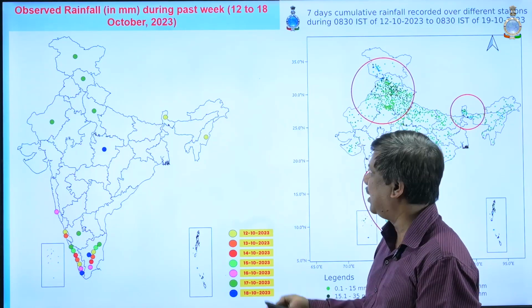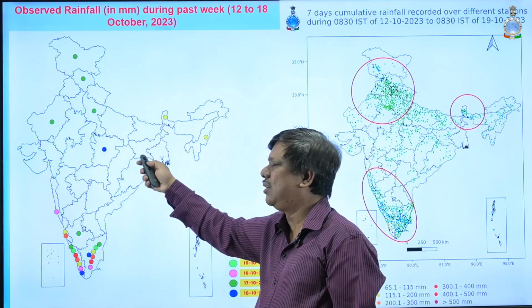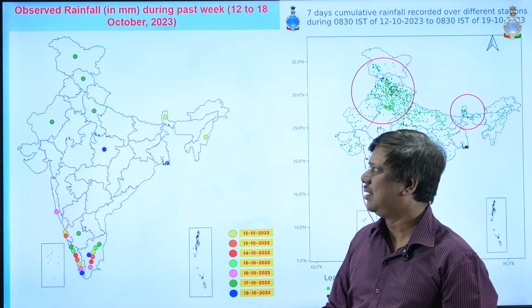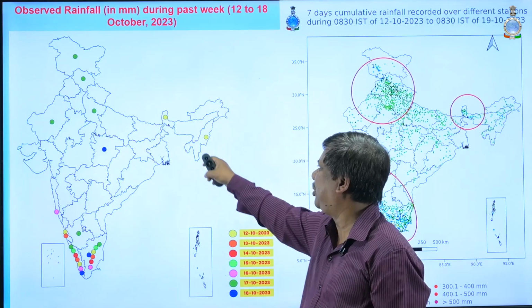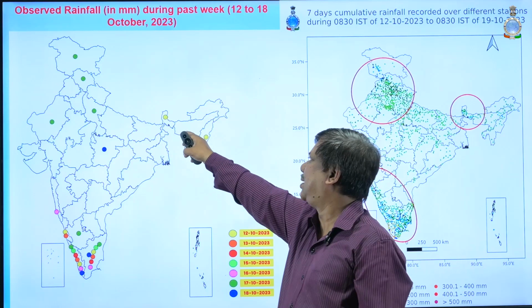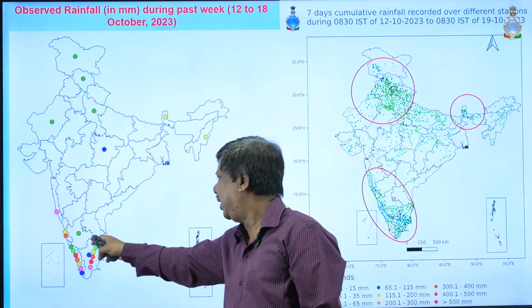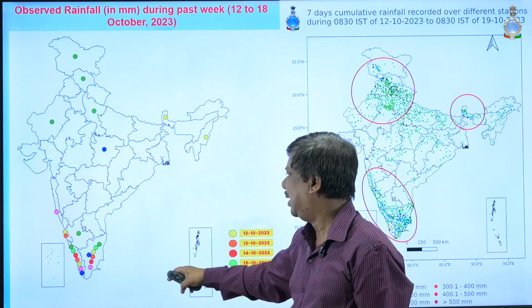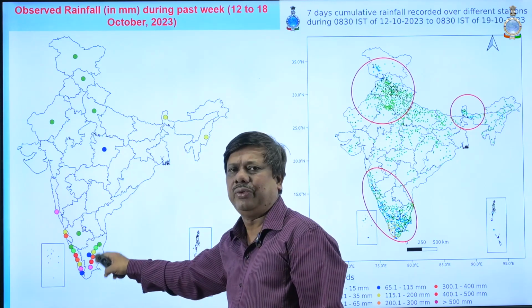In northwest India, the dots are on the 16th and 17th, heavy rainfall caused by the western disturbance. The yellow dots on the 12th are from the beginning of the week. Throughout the week, peninsular India got several dots on several dates, showing different heavy rainfall episodes.